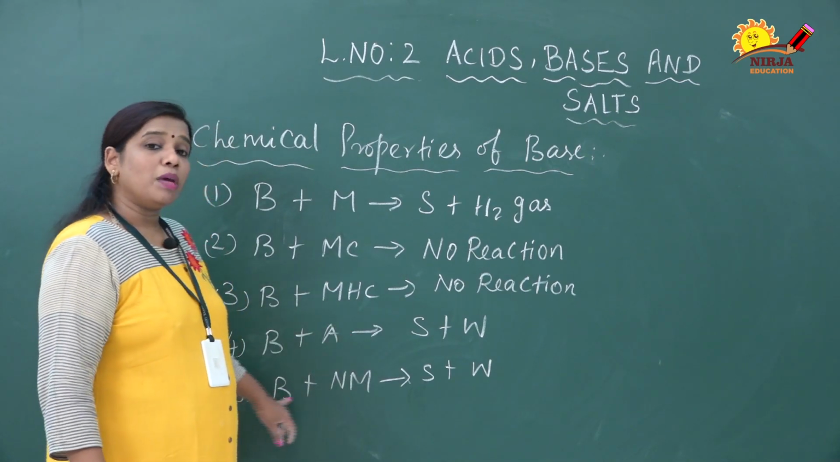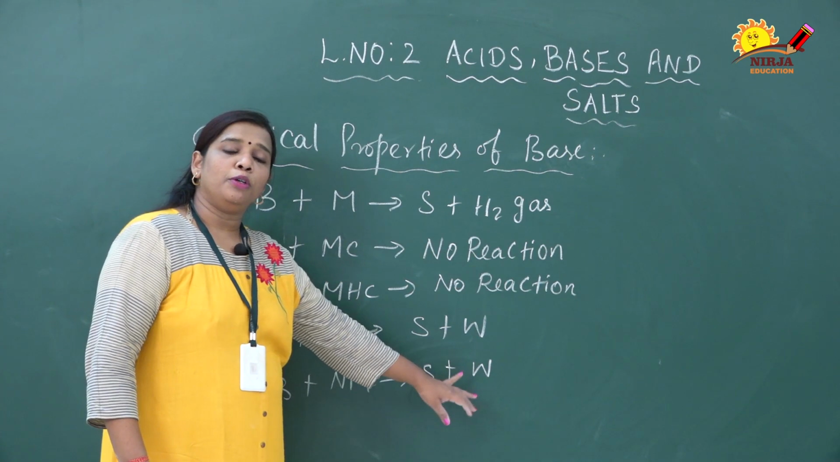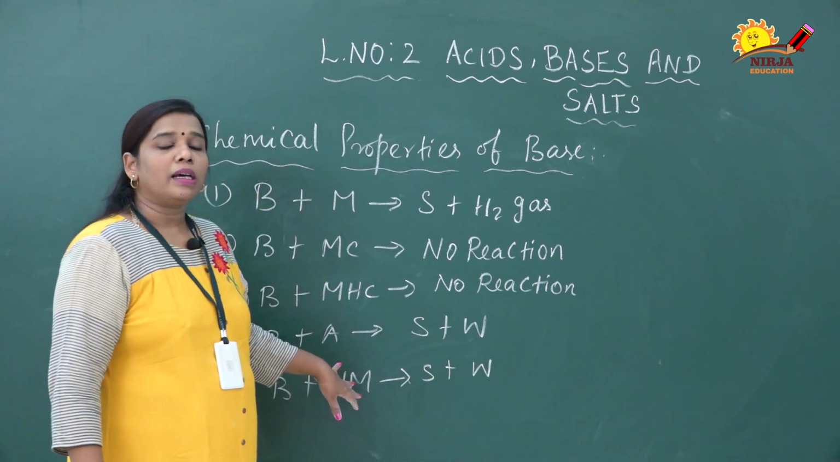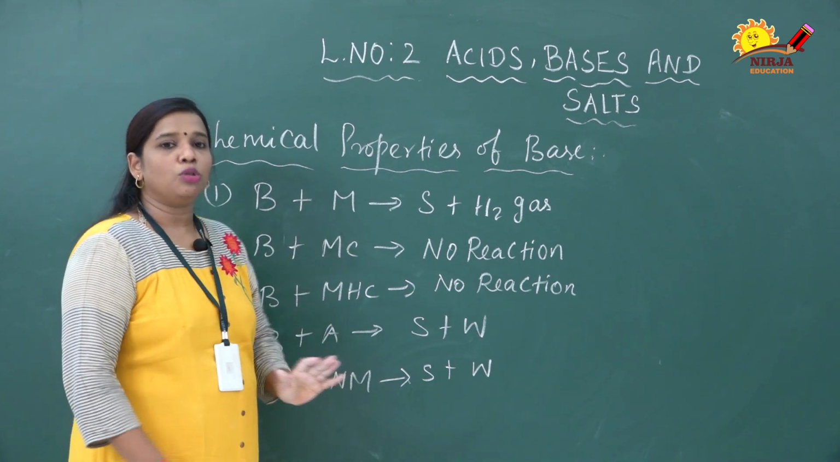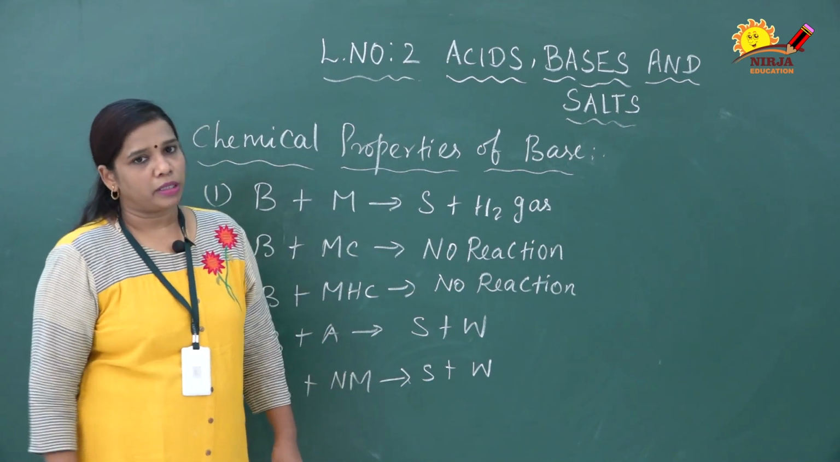The fifth one is: a base reacts with a non-metallic oxide to produce salt and water. Here the non-metallic oxides act as acidic in character. I hope you have understood all the chemical properties of bases.